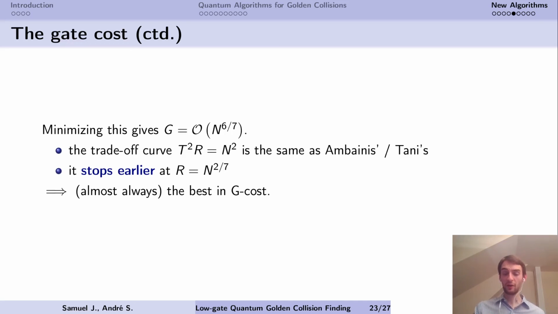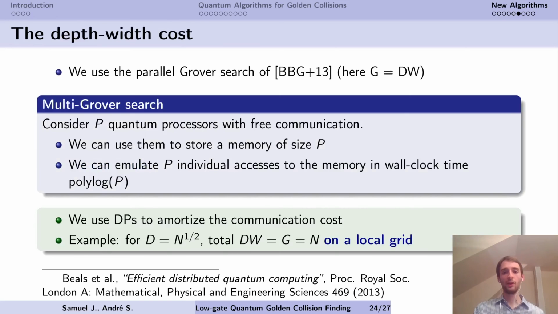But it's in the gate cost only, and actually for the depth-width cost, we needed another idea, which is the following. We're going to use the parallel Grover search of Banegas et al., which relies on the following idea. If you have p quantum processors that are communicating freely, you can use each processor to store an element, and the p processors are going to store a memory of size p in total.